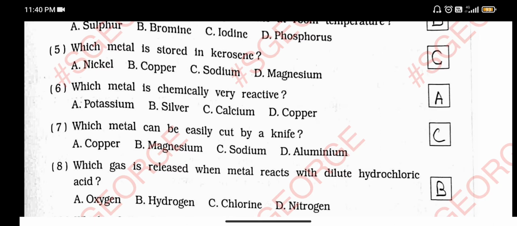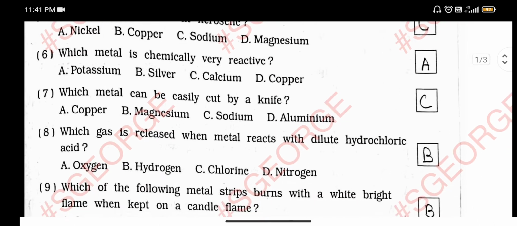Okay, number 6, which metal is chemically very reactive? Very reactive means the metal which reacts very fast is known as a very reactive metal, and that is our potassium. Number 7, which metal can be easily cut by a knife? जैसे आप एप्पल काटते हो वैसे ऐसा कौन सा मेटल है जिसे आप easily कट कर सकते हो? And that is our sodium.